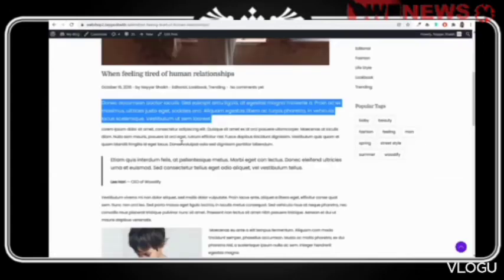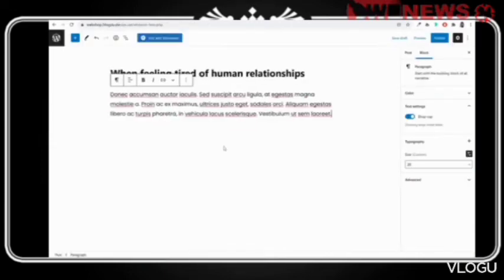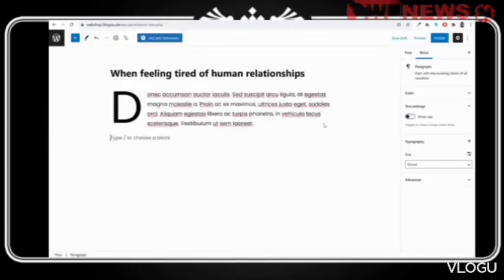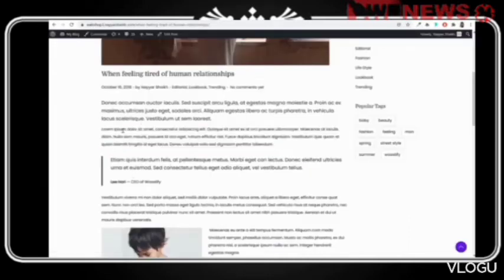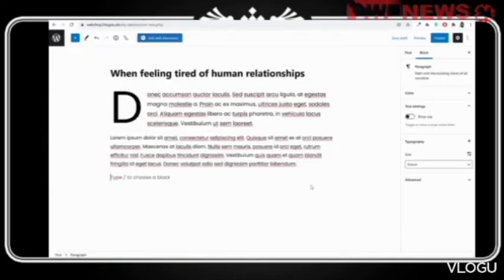Then we have a regular text, copy it, paste it over here at the bottom. As you can see, the default size is smaller, and you can increase or decrease it if you want. Then below this, we have this text. Again, let me copy this much text. This is a block quote, but I'll just add it like this.